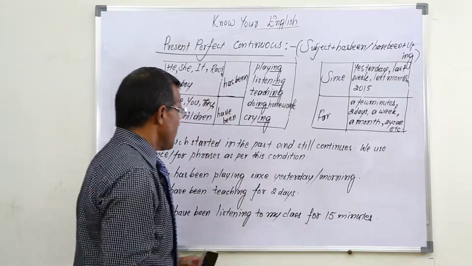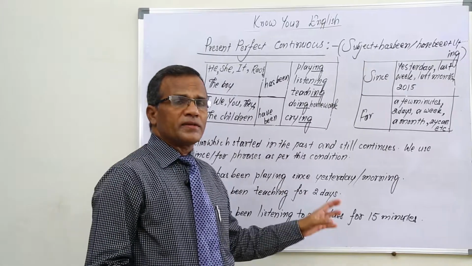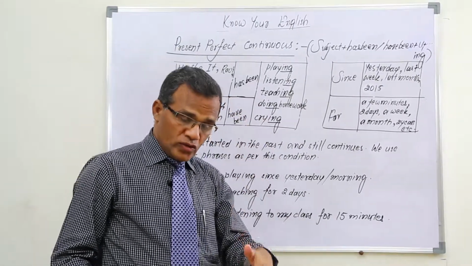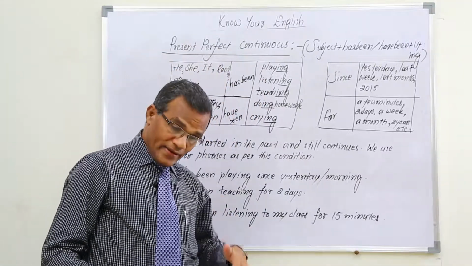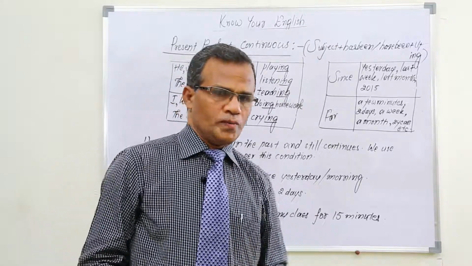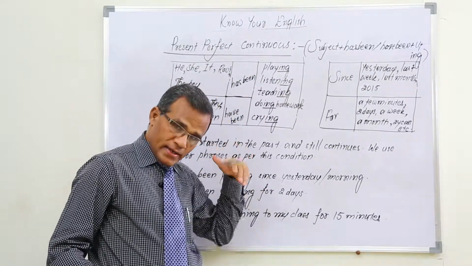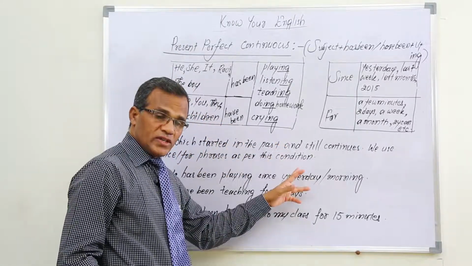So in this way we use present perfect continuous. Okay, means some action started in the past and it continues until now. Even not until now, even it continues even now also. Means the action started in the past and even now also when it continues we use this present perfect continuous.